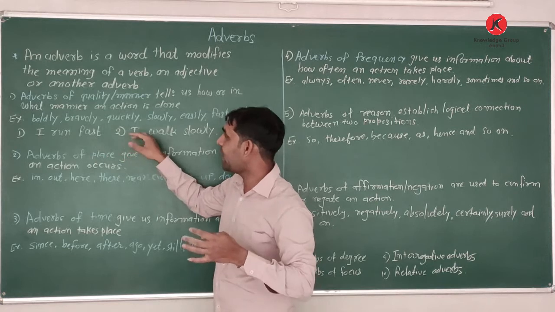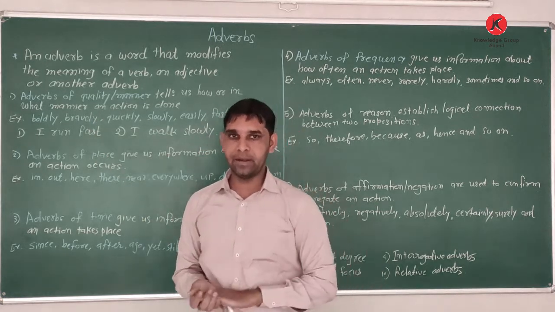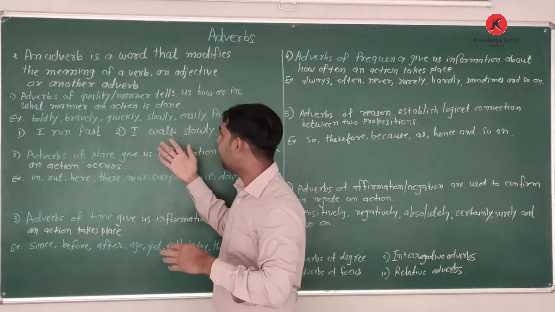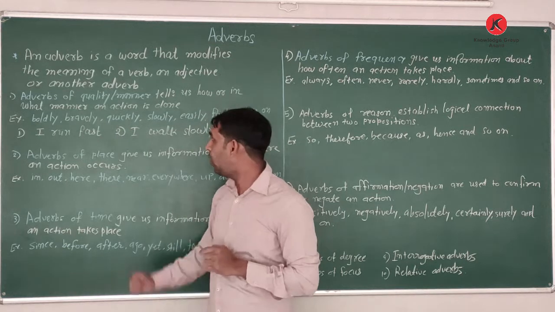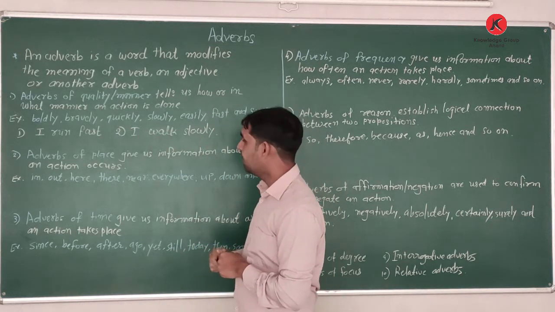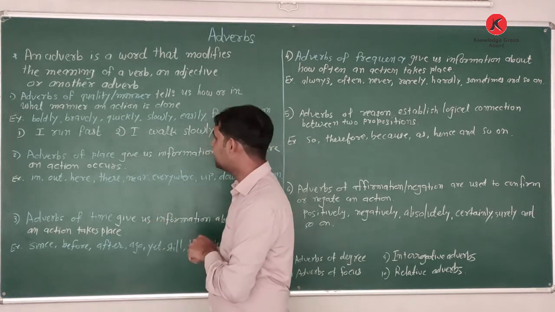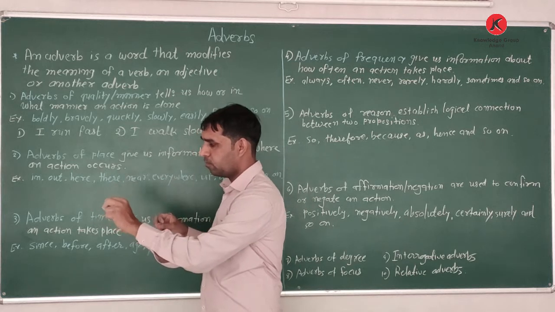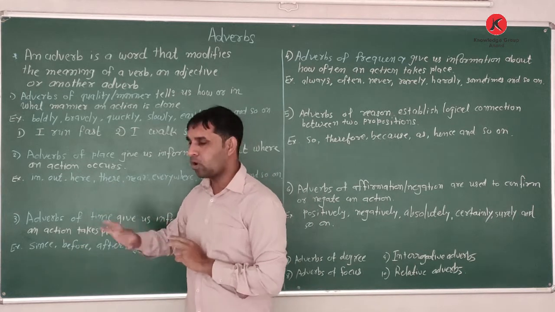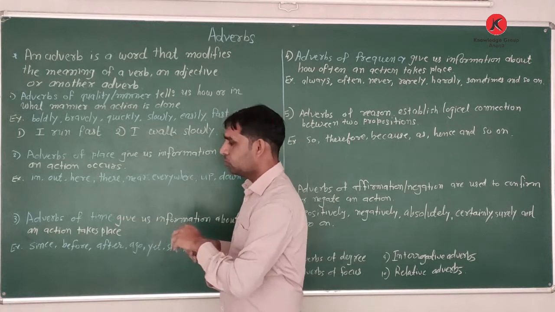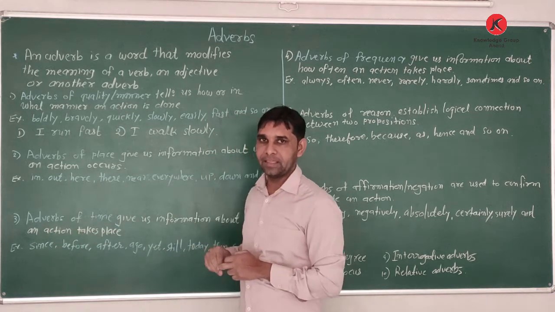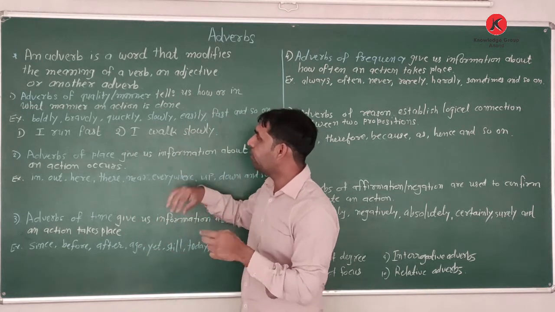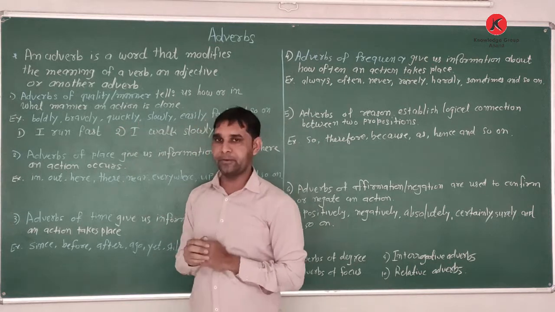These words we use as adverbs of quality or manner. Using these words we can say a person has good quality or manner. I got this answer easily. I quickly took the book. I go to that place and quickly got that thing. So this is how we use the adverbs of quality and manner.